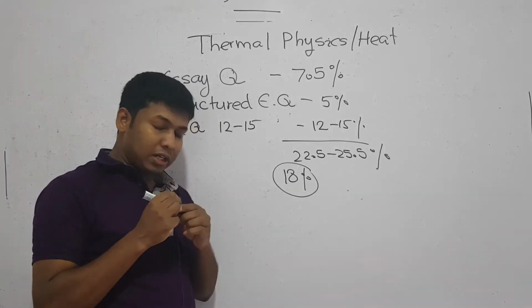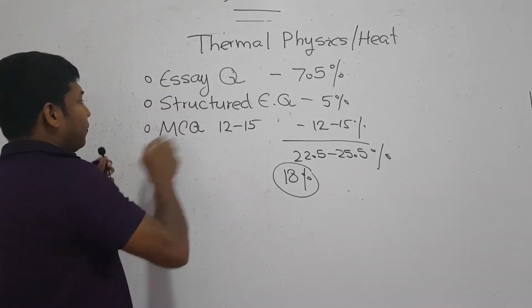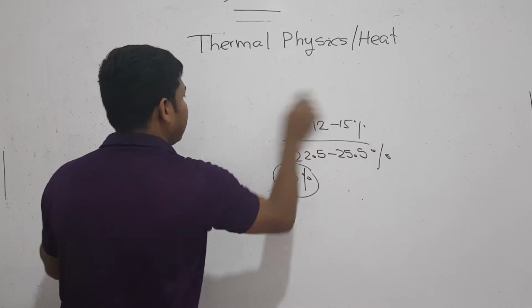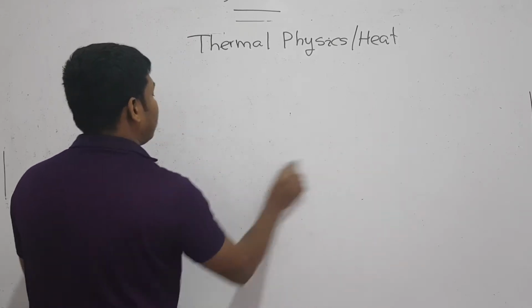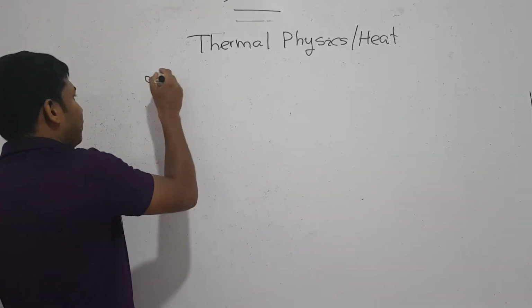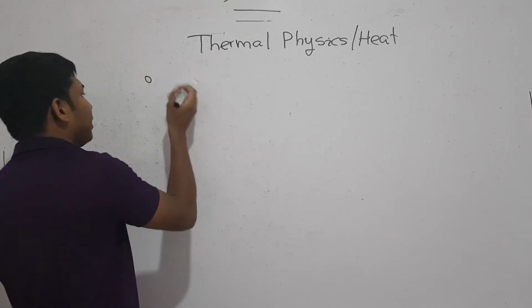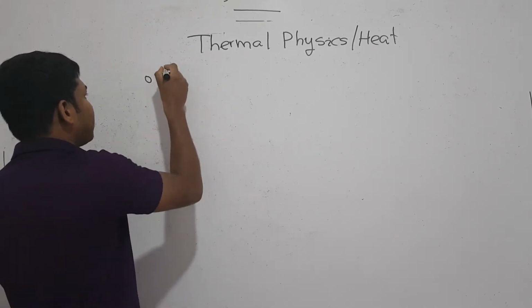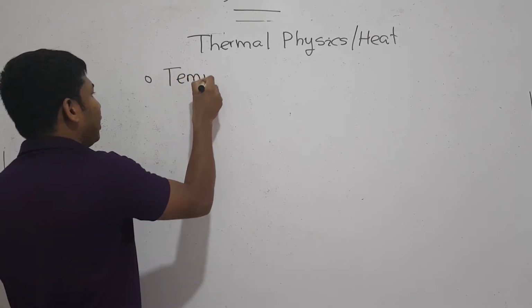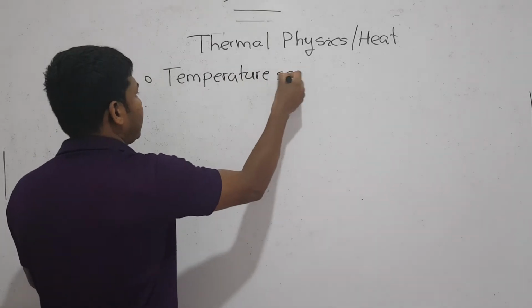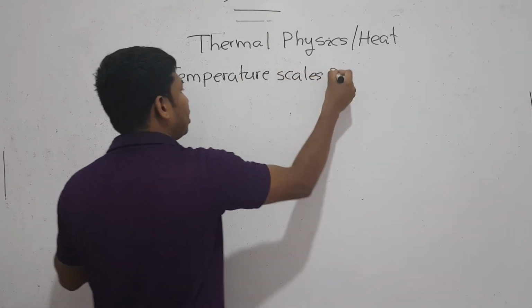When we consider this particular lesson, there are several topics we have to consider. First one is temperature scales and thermometers.